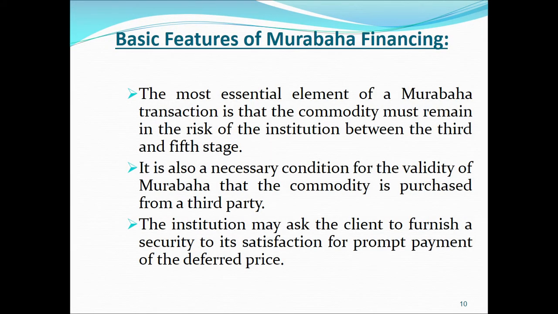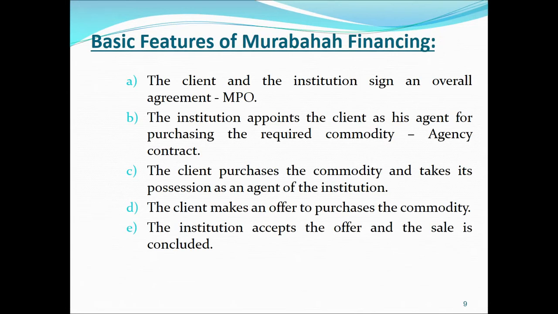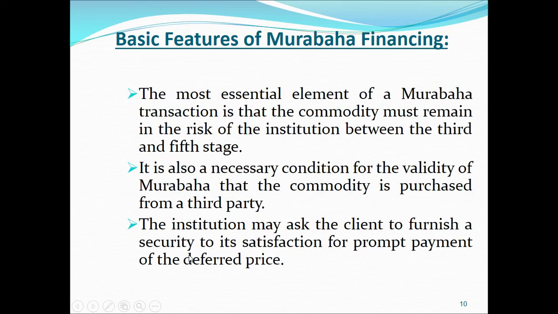The most essential element of a Murabaha transaction is that the commodity must remain in the risk of the institution between the third and fifth stage that we discussed in the previous slide. Here the third stage is the possession by the client, and the fifth stage is the institution accepts the offer and the sale is concluded. So before this step number 5, the asset is the property of the Islamic Bank. After this step number 5 is executed, the asset will become property of the client.